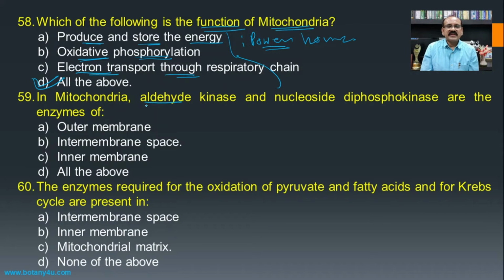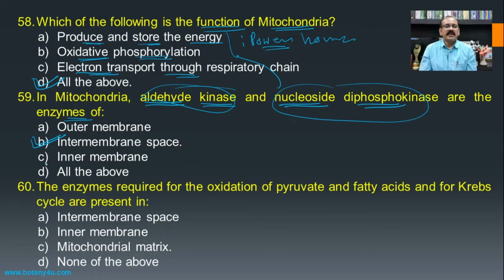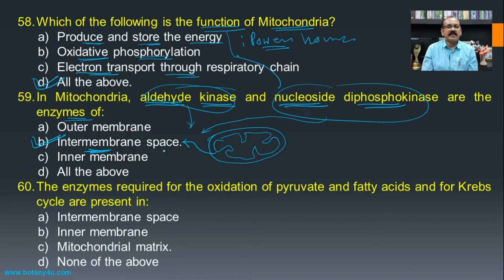In mitochondria, adenylate kinase and nucleoside diphosphokinase are the enzymes of. If you see the location of both these enzymes, they are present in the intermembrane space. When we look at the mitochondria, there is the outer layer and the inner layer, so this intermembrane space contains adenylate kinase as well as nucleoside diphosphokinase, and hence the intermembrane space is the answer for this question.